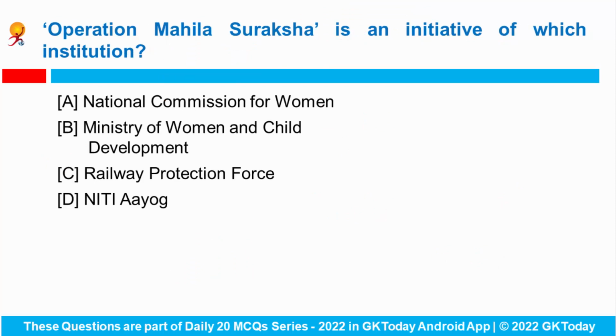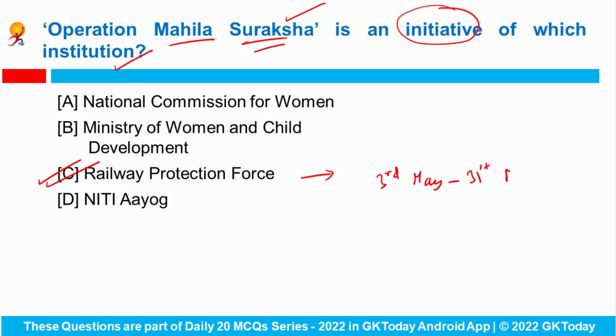Next question. Operation Mahila Suraksha is an initiative of which institution? The Railway Protection Force launched a pan-India drive called Operation Mahila Suraksha from 3rd of May to 31st of May 2022.